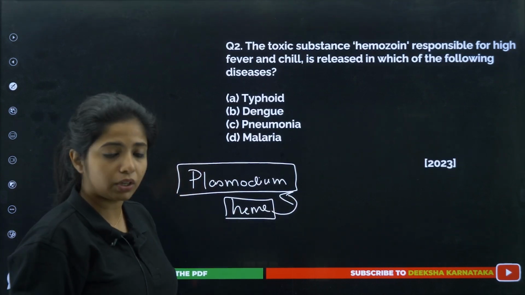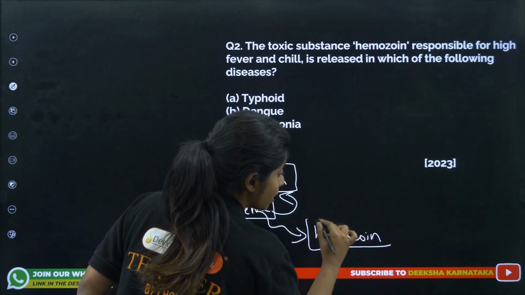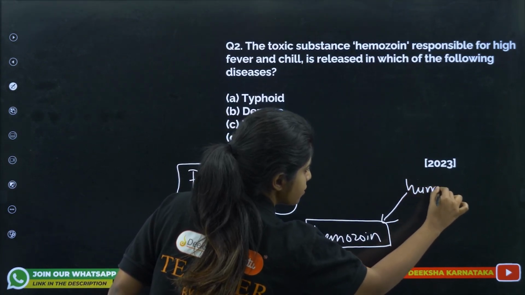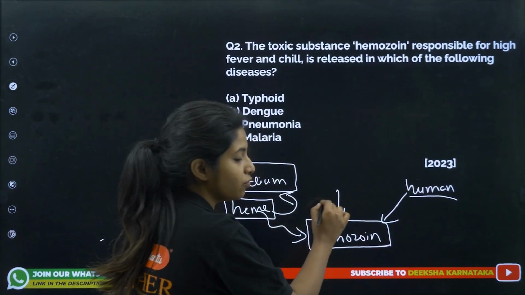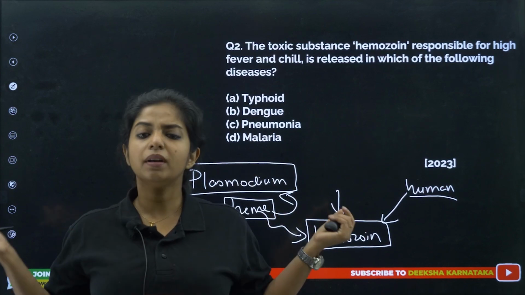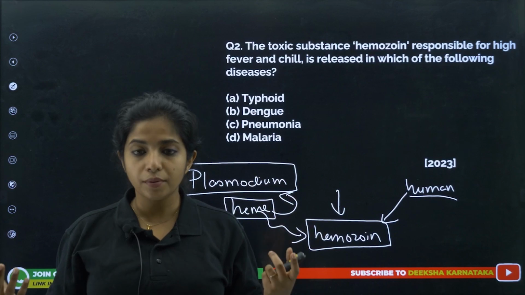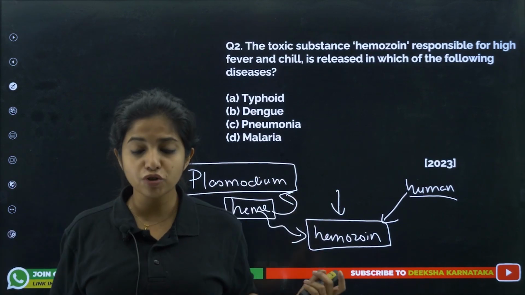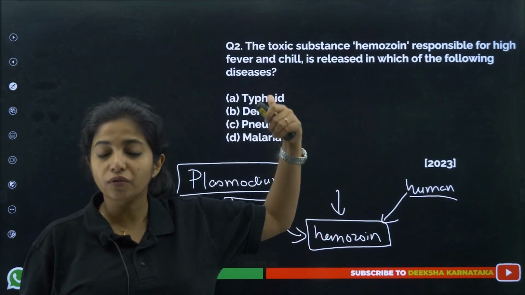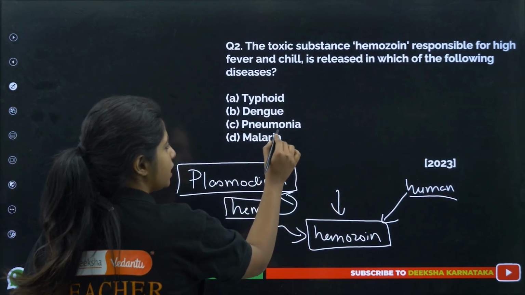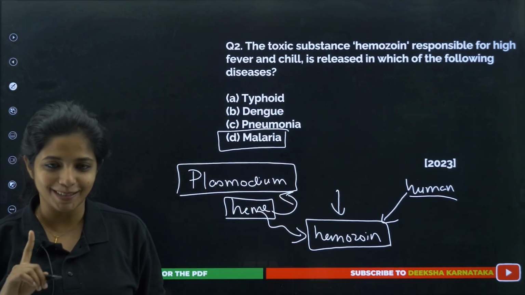So it changes the heme into something else known as hemozoin, which is not that great for us human beings. It tried to save itself, but it is going to cause trouble to human beings. Whenever an RBC ruptures because the parasite's number goes on increasing in it, it also gives out hemozoin. This hemozoin is responsible for fever and chill. So this is associated with which disease, my dear children? It is associated with malaria, not typhoid, not dengue, not pneumonia. It's malaria.